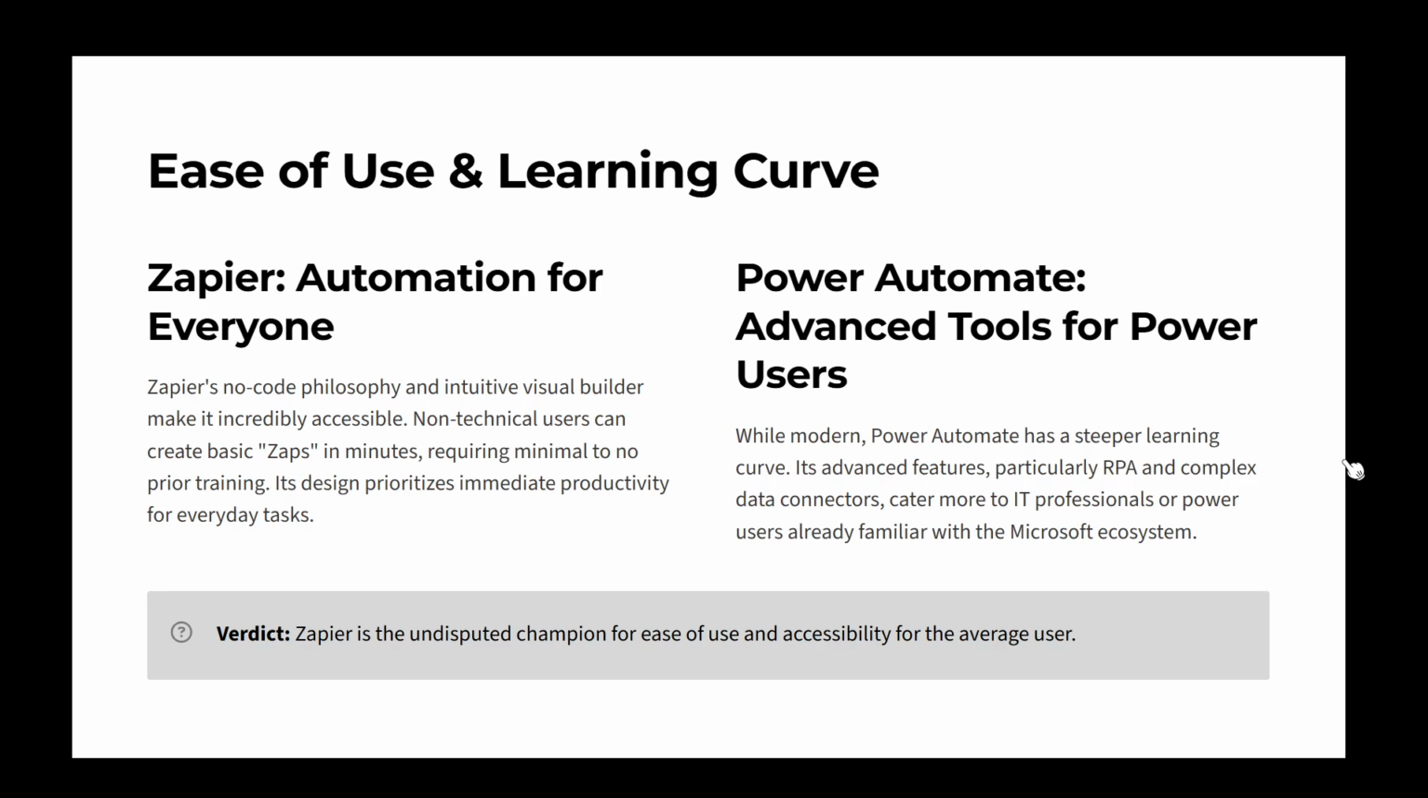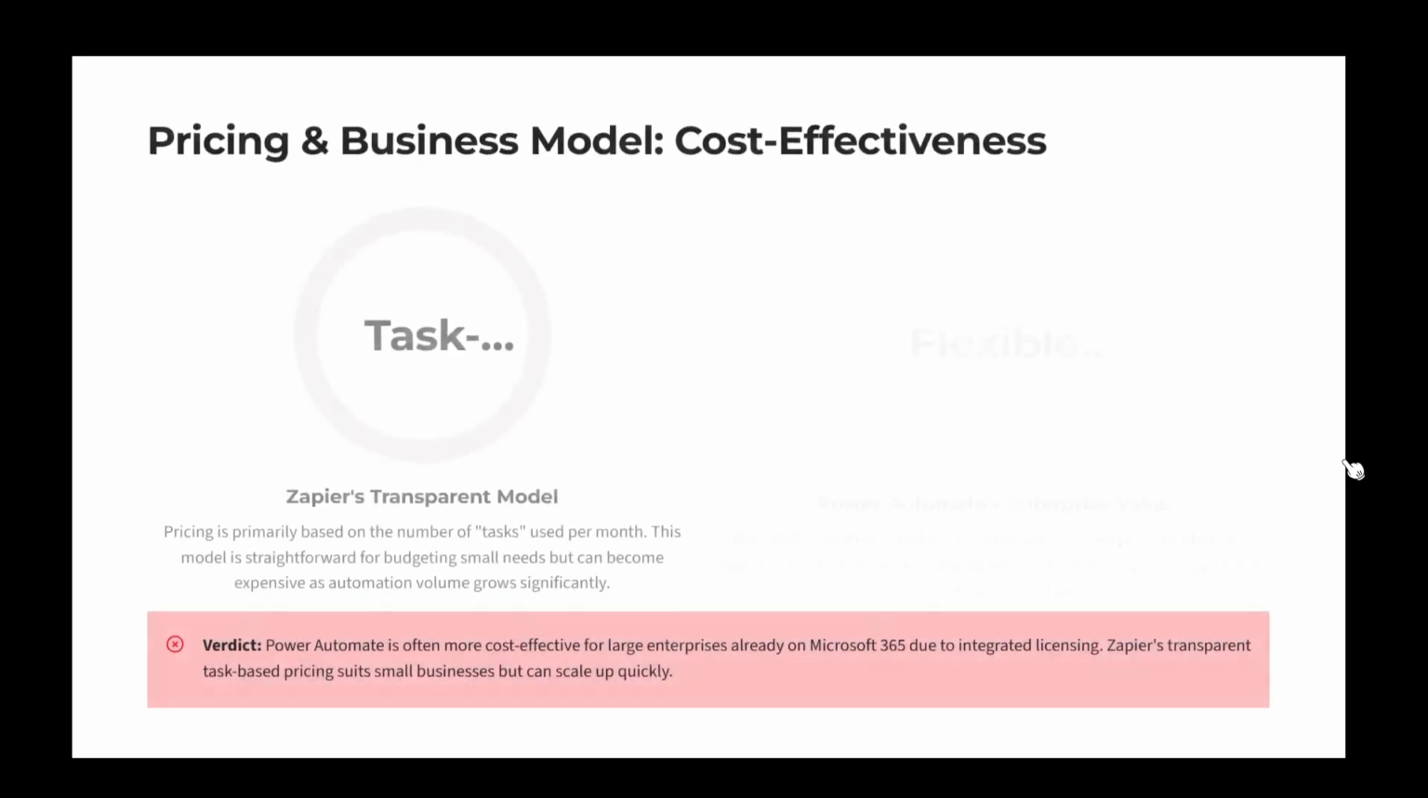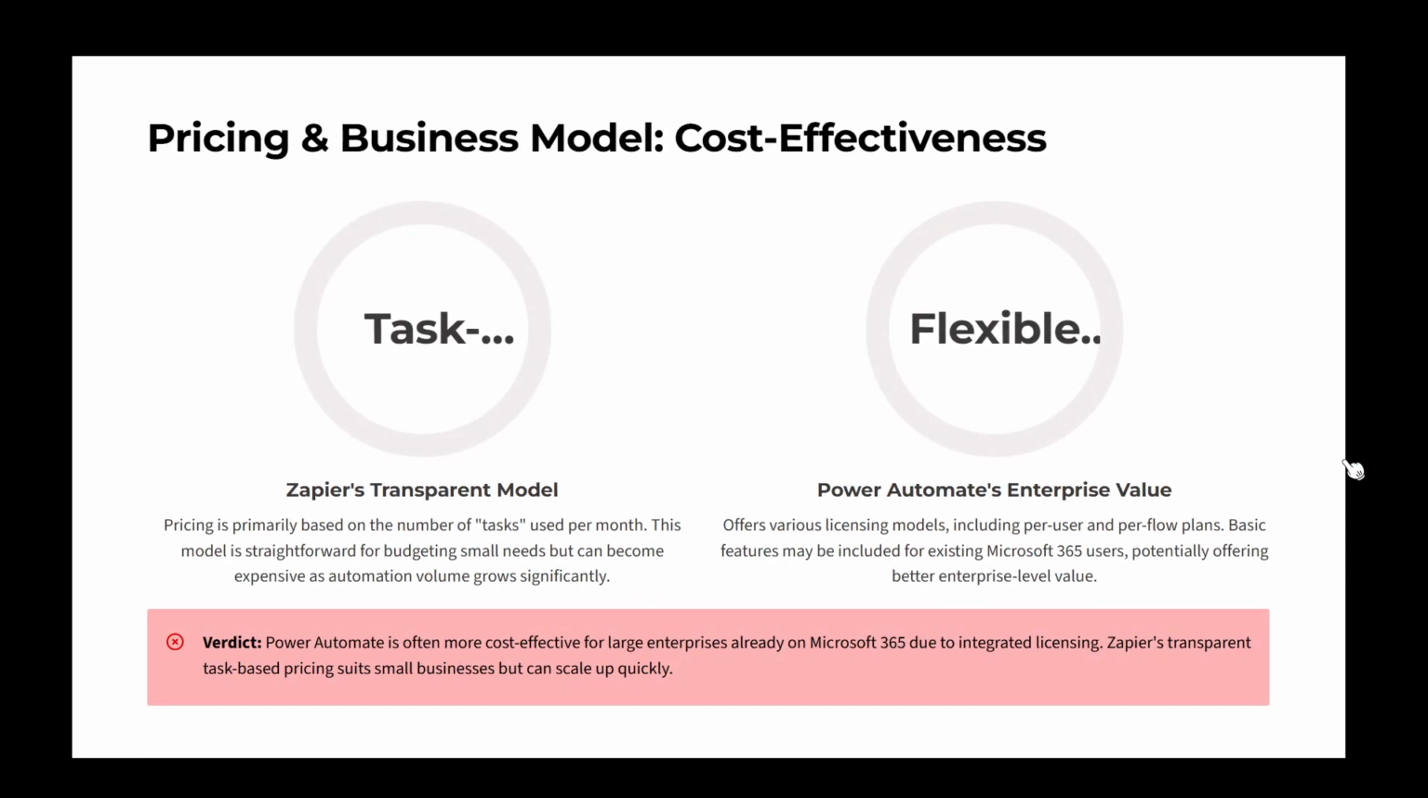Finally, we arrive at pricing and business models. Zapier's pricing is straightforward, based on the number of tasks you use per month. While this model is easy to understand, it can become expensive as your automation needs grow. In contrast, Power Automate offers a variety of licensing models, including per-user and per-flow plans. For companies already using Microsoft 365, some basic features might be included, making it a more cost-effective enterprise solution. However, the pricing structure can be complex.